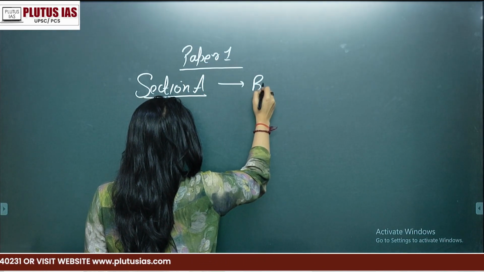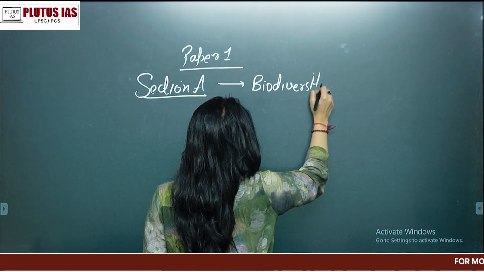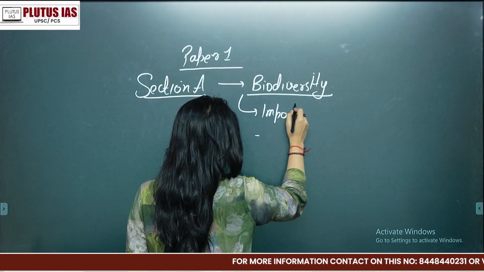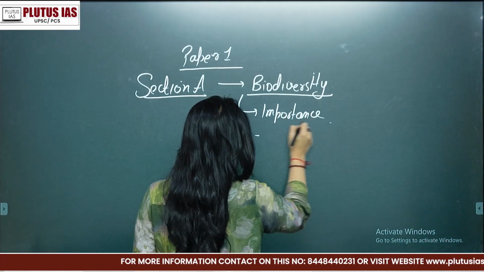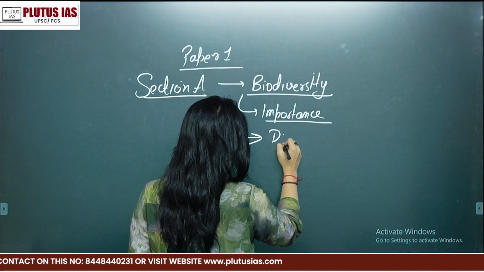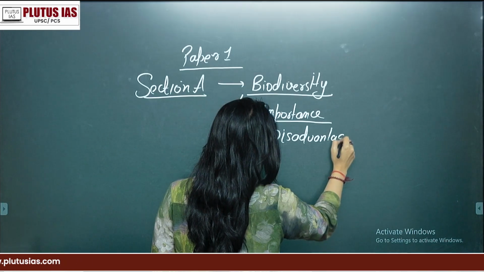The topic is biodiversity, its importance, then what are the regions where they are present.